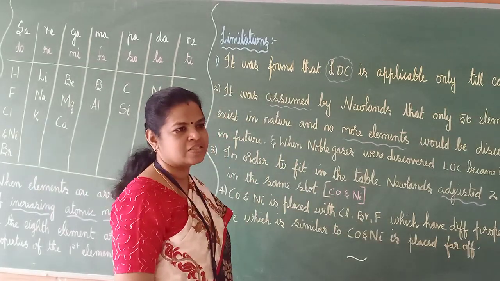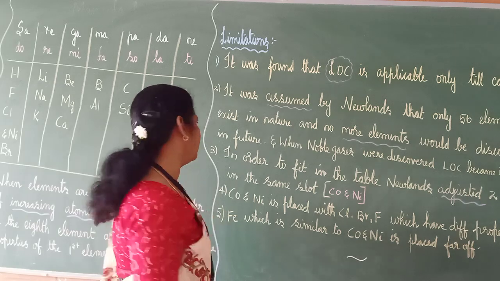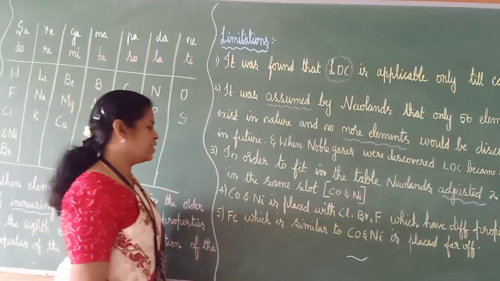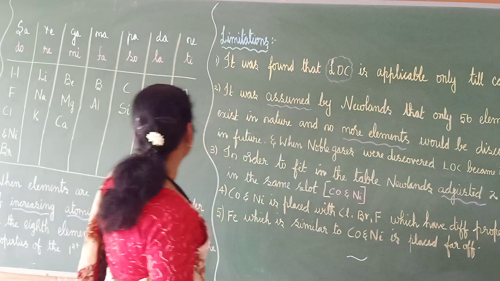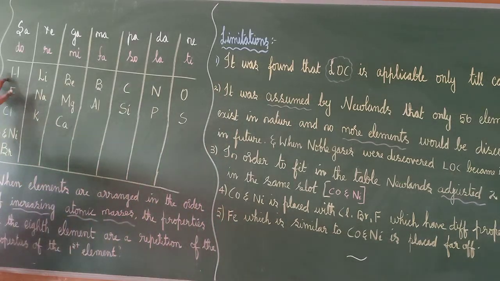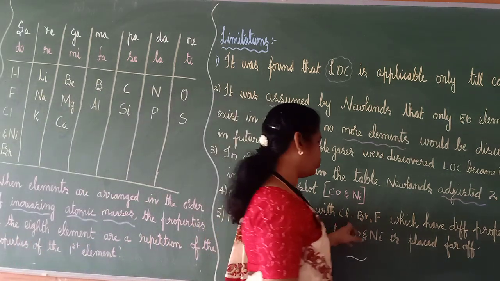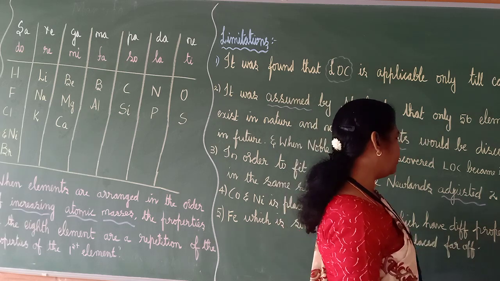Which are the two elements? Cobalt and nickel. In this tabular column, I didn't mention this when I was first explaining. Cobalt and nickel he has put in the same slot. So that is also incorrect. Cobalt and nickel is placed where he has kept hydrogen, fluorine, chlorine, bromine, which are all halogens. But cobalt and nickel have different properties, still he has put them in this group.